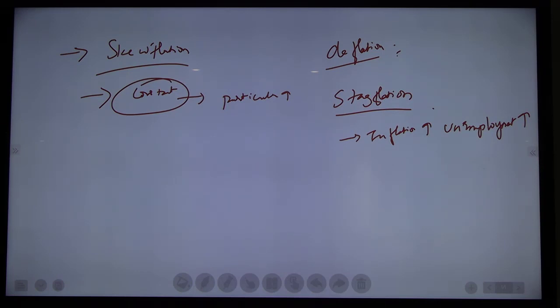Inflation of currency is not there. Inflation of currency, that is devaluation or revaluation, not inflation. If the Indian rupee is reducing against the dollar, that is depreciation. Devaluation means a country intentionally reduces the value of its own currency.